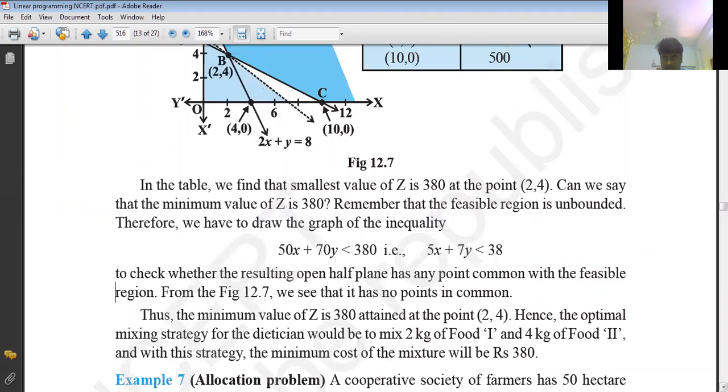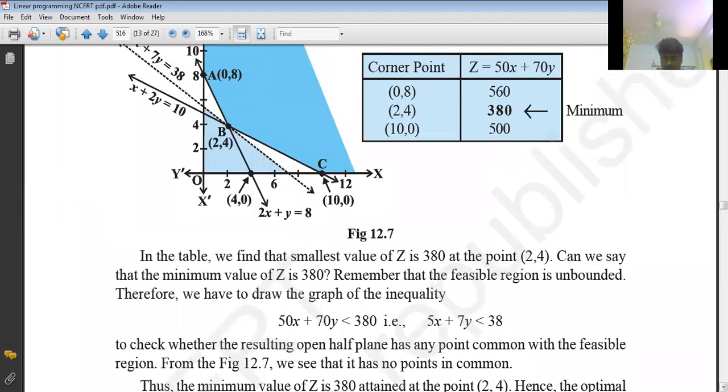Where does it pass on the axes? If you take x value 0, what is the y value? 38/7, which means 5 point something.